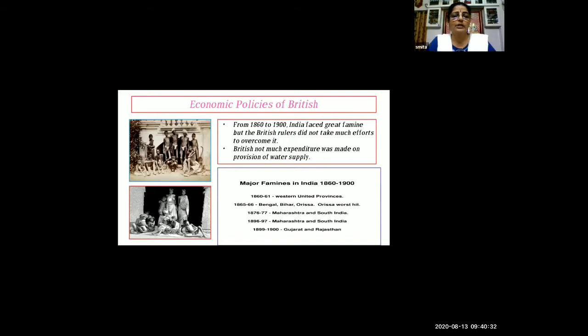Okay, students. Now see, during this period, that is from 1860 to 1900, India faced great famine. But the British rulers did not make much effort to overcome it. Now see, famine means what? Famine means the lack of food in a region, causing suffering from illness or death. Or you can say a situation in which there is not enough food for a great number of people.